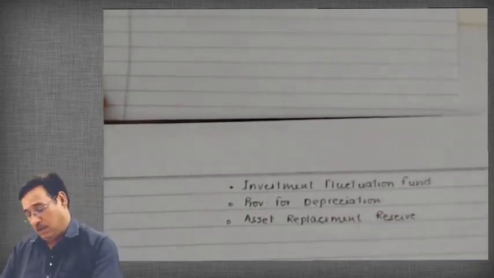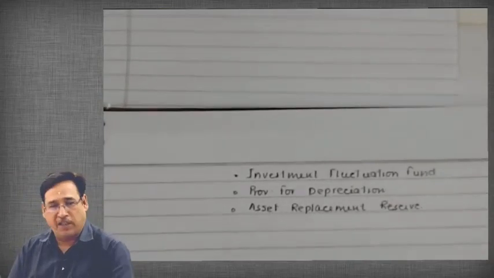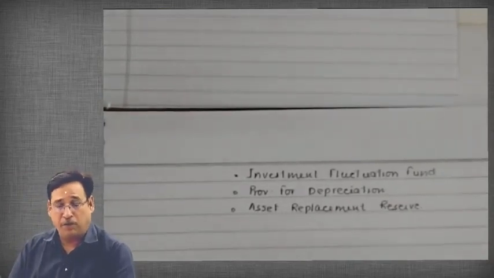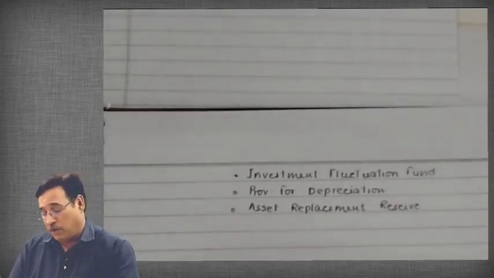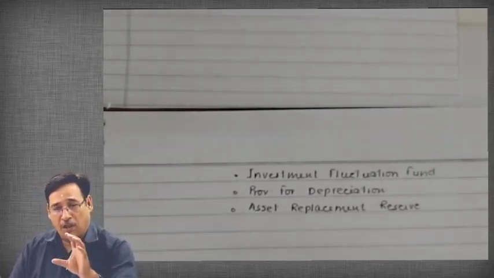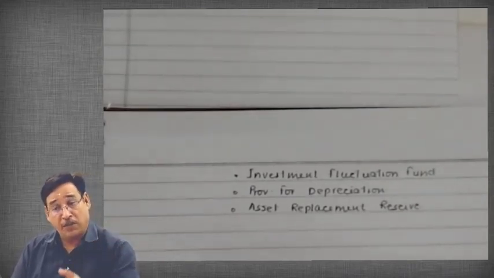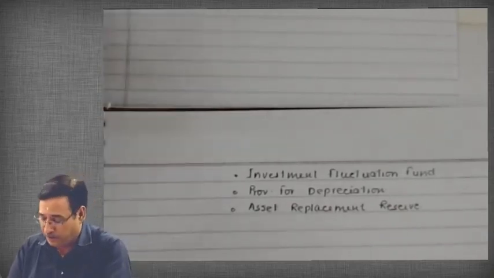All these are specific reserves, and remember one thing: you cannot use a specific reserve for the purpose of bonus issue. That means when you are going to confront the problem with respect to bonus issue, you will have to take care of the fact that you need to have the art of classifying the various reserves into capital reserves, revenue reserves, specific reserves, etc.